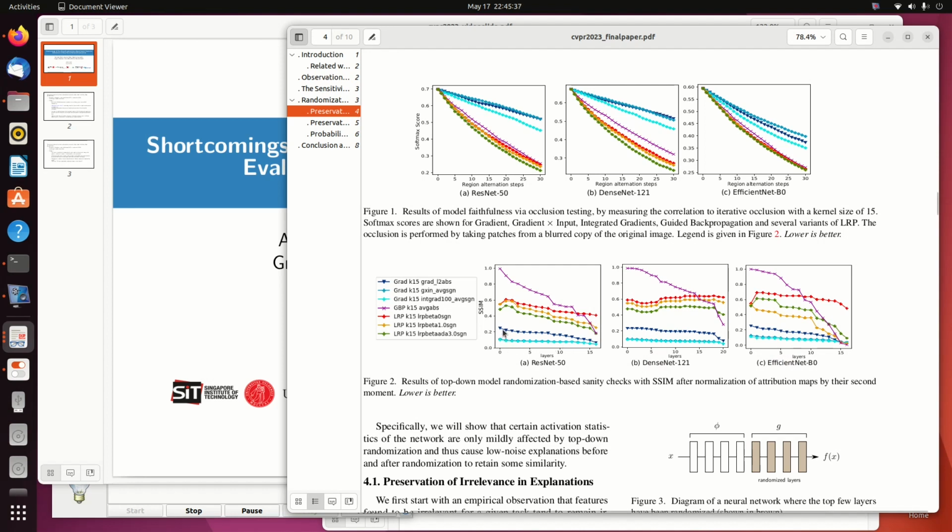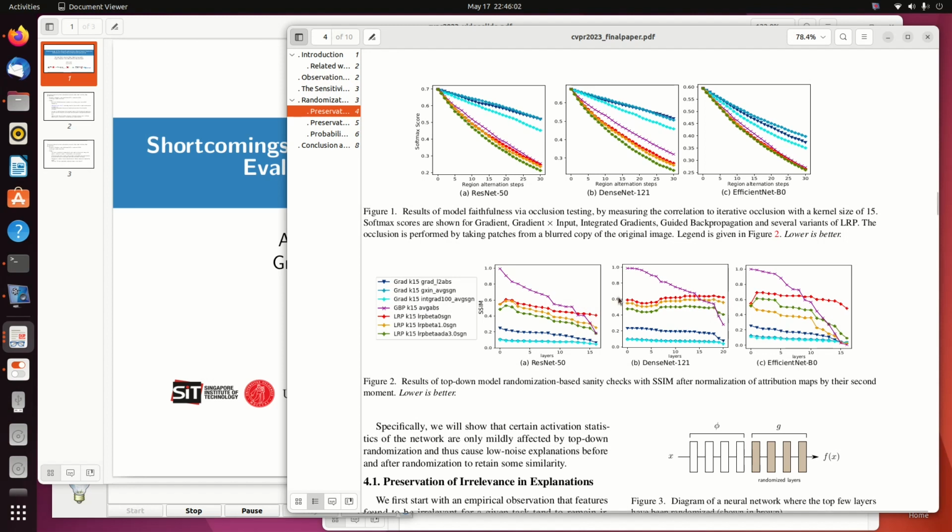What we can see is that gradient-based methods perform best under this test. These are in these bluish colors. This is the gradient, gradient times input, and integrated gradient. We can observe here guided backprop, which performs really not well under this test, and we can see LRP, which performs somewhere in the middle, but also not really good.